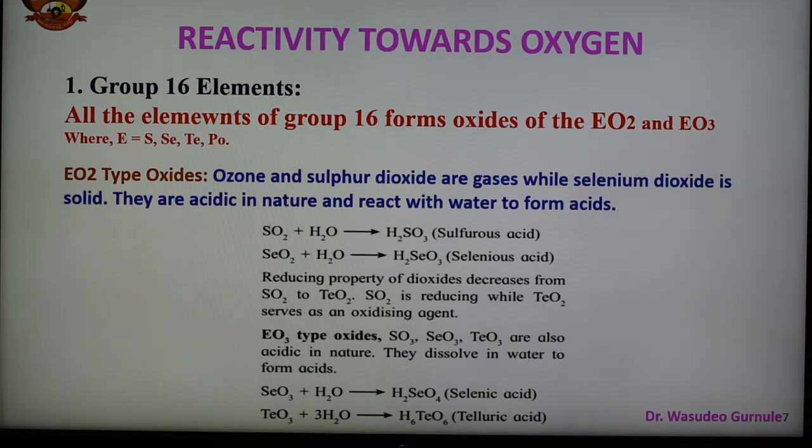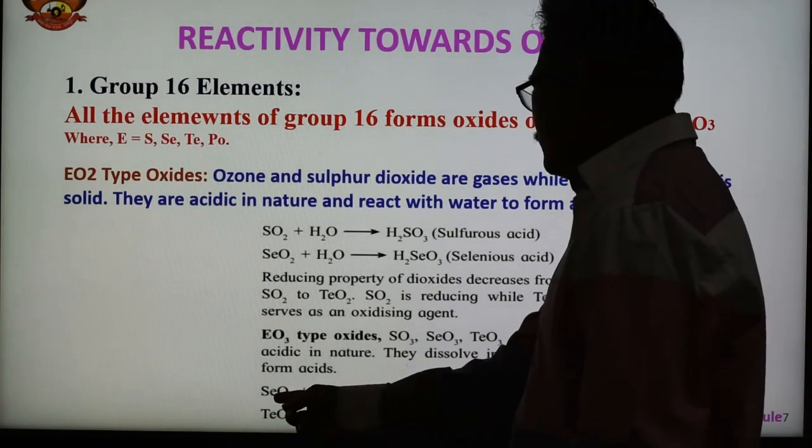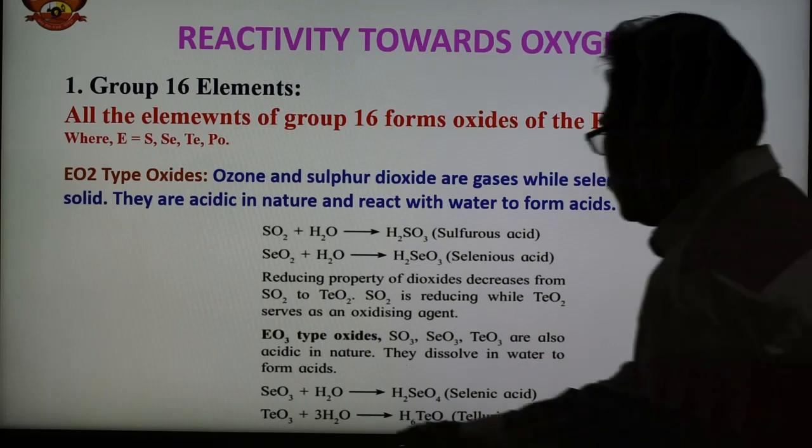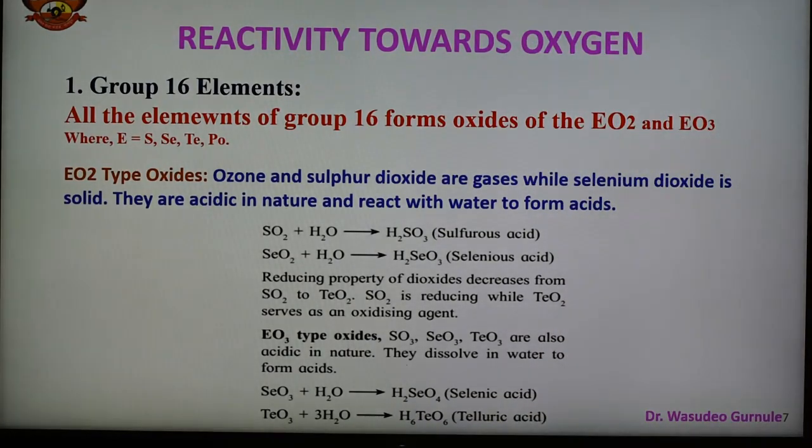SO3, SeO3, TeO3 are acidic in nature, and they dissolve in water forming different types of acid. SeO3 dissolves in water forming selenic acid, and TeO3 reacts with water forming telluric acid, so they form different types of acid.